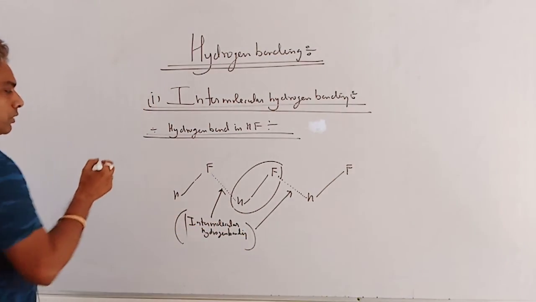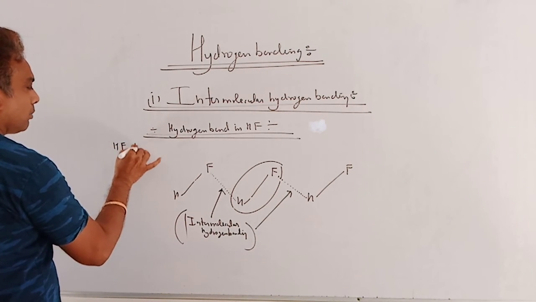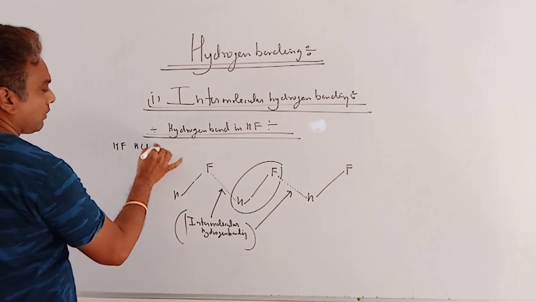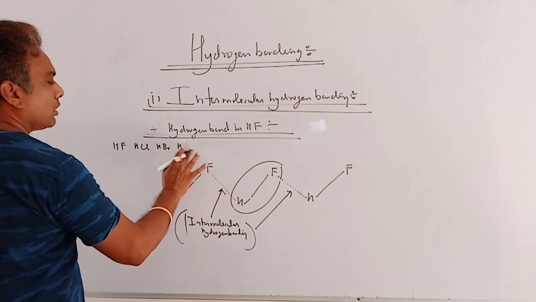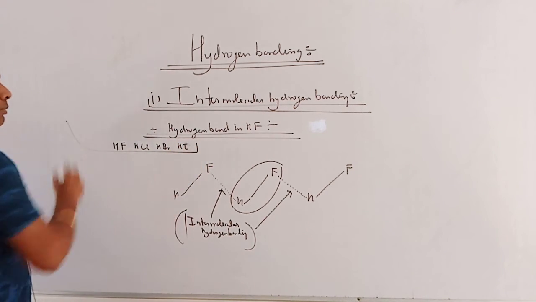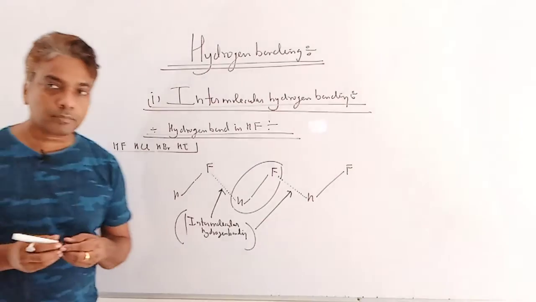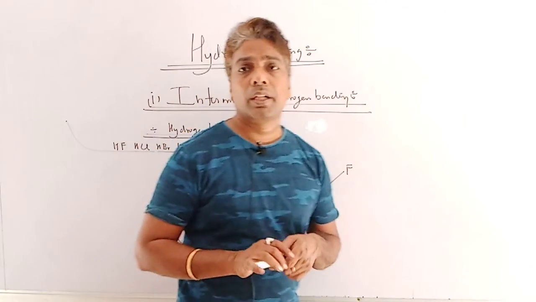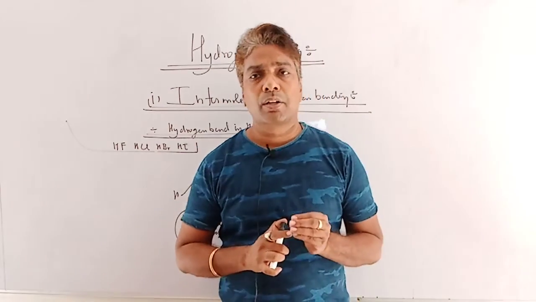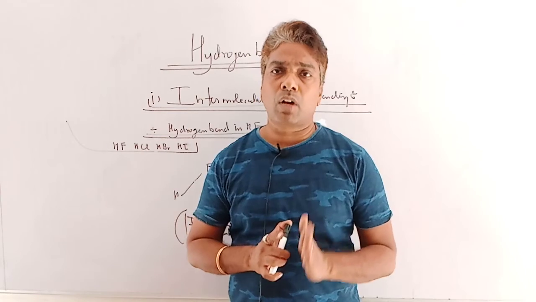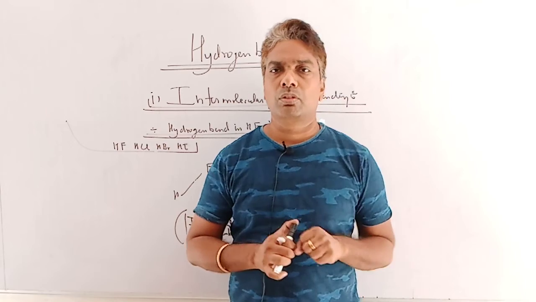For example, suppose the question is to arrange these hydrogen halides in their boiling point order: HCl, HF, HBr as well as HI. If we want to arrange these compounds in their boiling point order, firstly all these compounds are covalent, clear? And the boiling point of a covalent compound depends only on two factors: one is hydrogen bond and another is van der Waals force. Van der Waals force depends only on the size of the molecule.